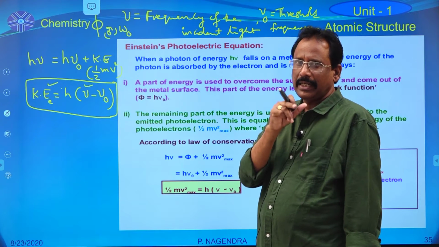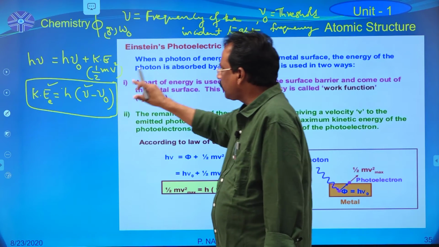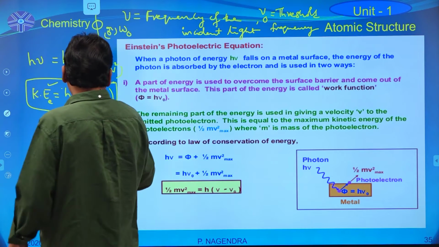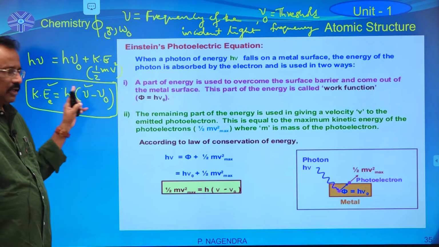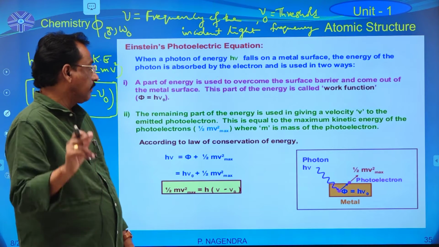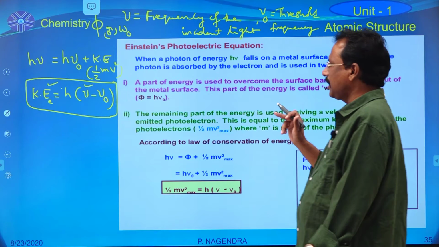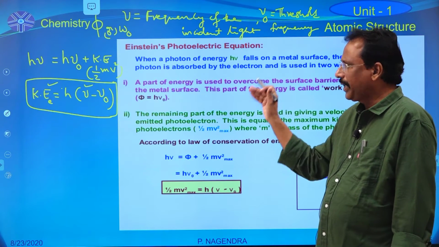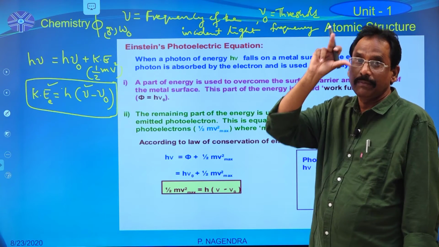The kinetic energy of the emitted electron depends upon the frequency of the incident light. If the frequency of the incident light is more than the minimum frequency of the metal, then that metal shows the photoelectric effect property. So remember that. According to Einstein, the kinetic energy of the ejected electron depends upon the frequency of the incident light, but does not depend upon the intensity of the light beam.